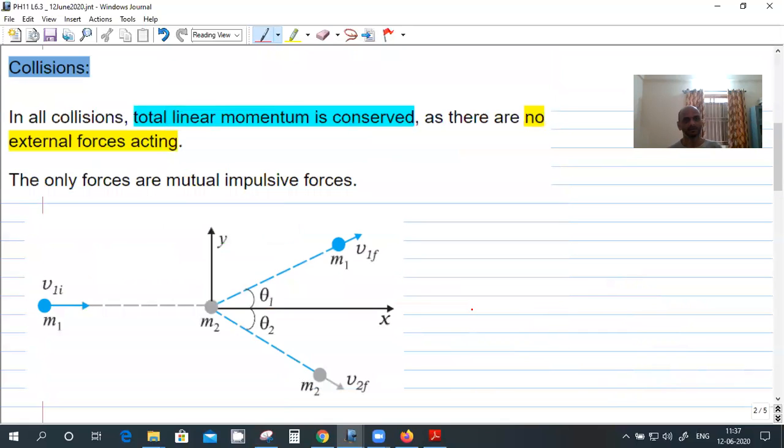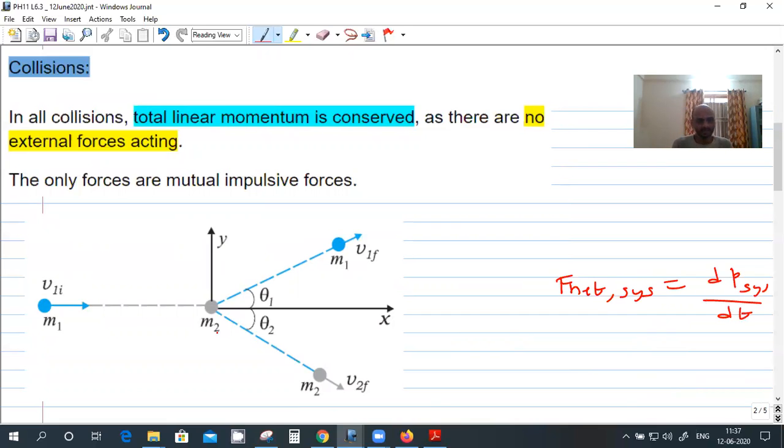Okay. Collision. In a collision there will be two masses, both moving, or one of them at rest. After collision, the velocities will change. But the momentum will be conserved, because according to Newton's second law, the net force acting on the system is the rate of change of momentum of the system.